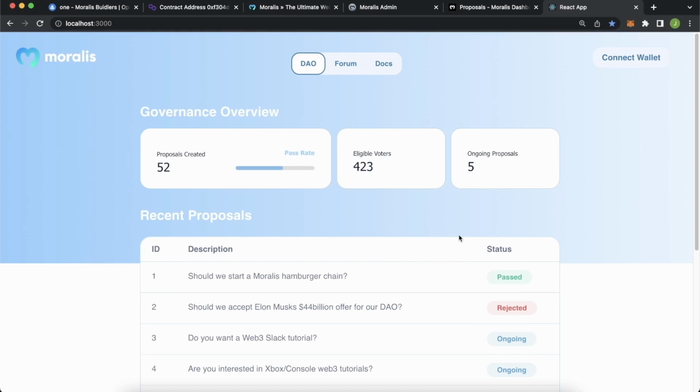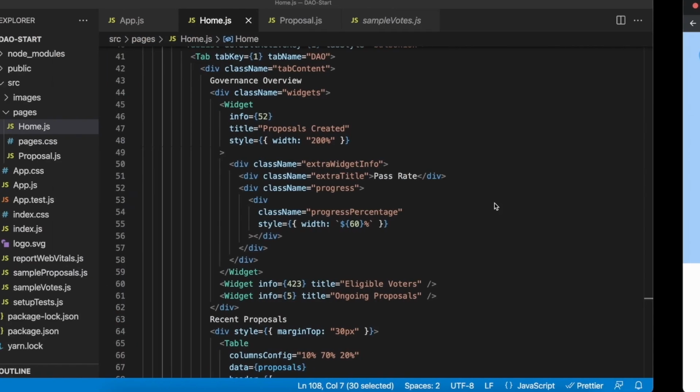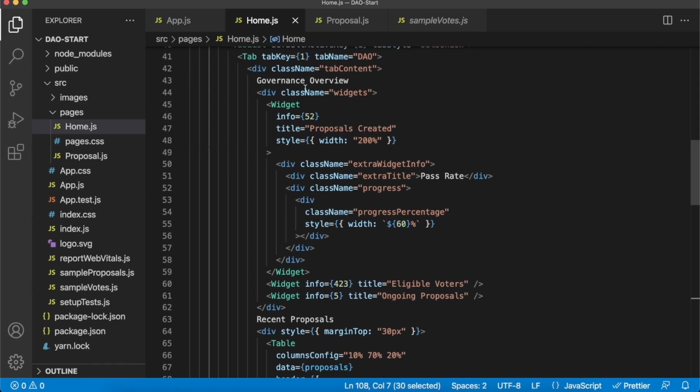Rightio, so all this data that we have on our DAO's front page of the status of our DAO, we can actually get from the tables we have in Moralis, with the exception of this eligible voters, which we'll have to use the Moralis Web3 API for to get the holders of the NFTs that give you access to this DAO. So let's go ahead and start cracking with building this by jumping back into our front end repository